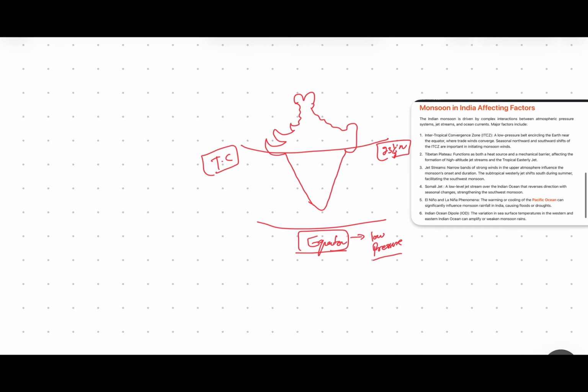In the summer days in the northern region, the equator moves toward the north pole. You all know this: on 21st June the sun is above the Tropic of Cancer. So when there is summer in the northern hemisphere, the sun is moving toward the northern pole. India is a tropical and subtropical country. The equator moves upward in the summer, from May to September, and this is the period when India receives its maximum rainfall.